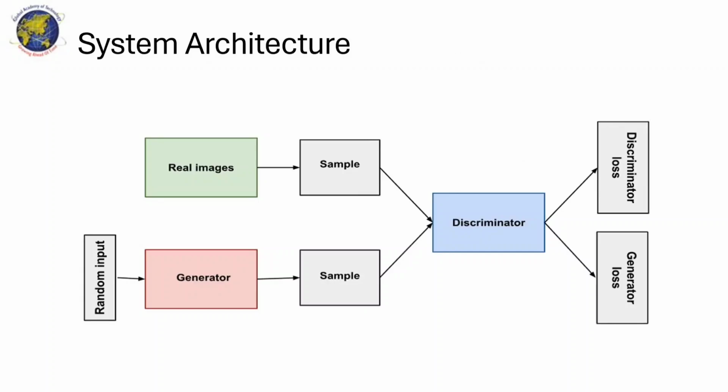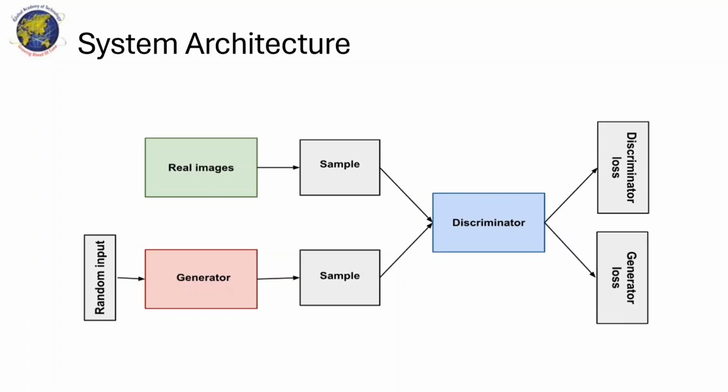Our system architecture. The generator takes a random noise vector as input. Using its internal layers and learned patterns, the generator transforms the noise vector into new data samples, like a generated image.